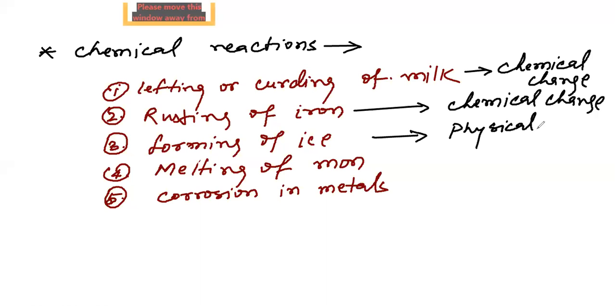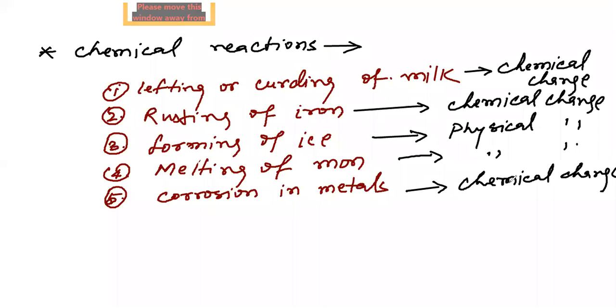Melting of ice is also an example of physical change. But corrosion in metals is an example of chemical change. You remember these examples from last classes, how these are chemical changes and how these 2 examples are physical changes.